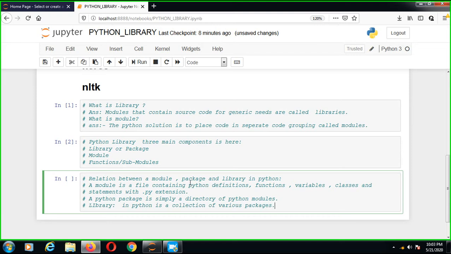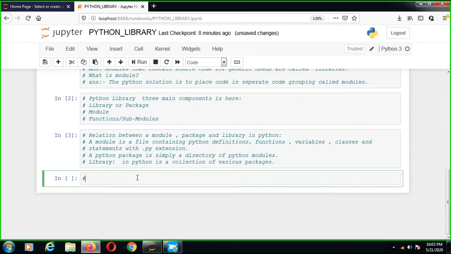Okay, now our next topic is module in Python. So what is a module in Python? So simply I define a module.